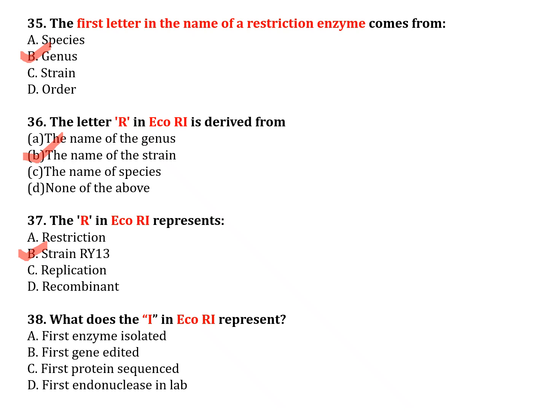The next question, number 38. What does the 1 in EcoR1 represent? Option A, first enzyme isolated; option B, first gene edited; option C, first protein sequenced; option D, first endonuclease in lab. The correct answer is option A, first enzyme isolated.